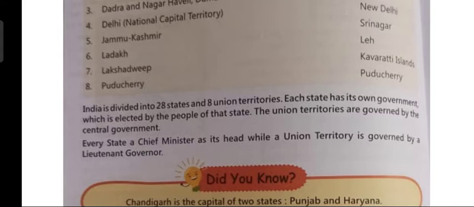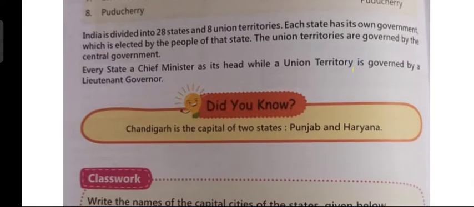So children, lastly, did you know Chandigarh is the capital of two states, Punjab and Haryana? So children, both Punjab and Haryana have a common capital, that is Chandigarh. So Chandigarh is the capital of Punjab also and it is the capital of Haryana also.